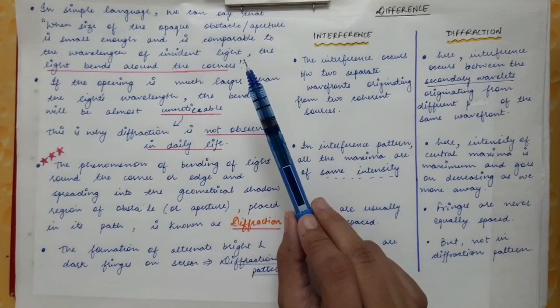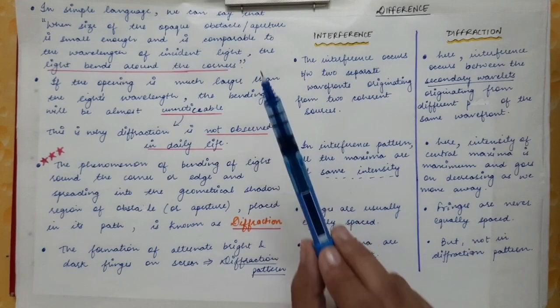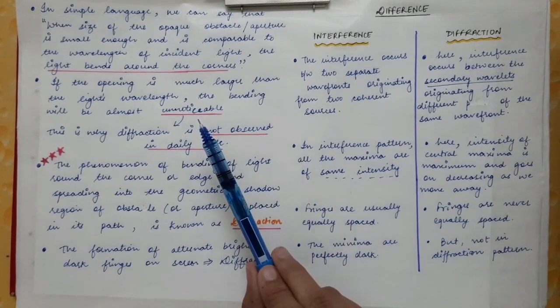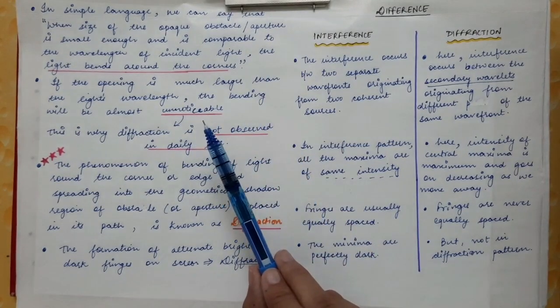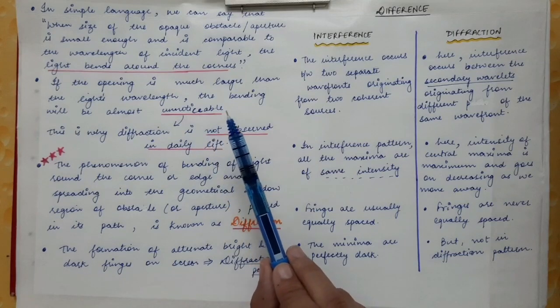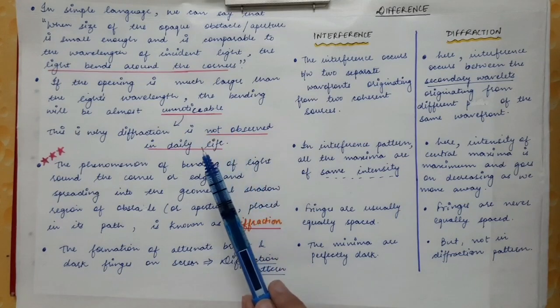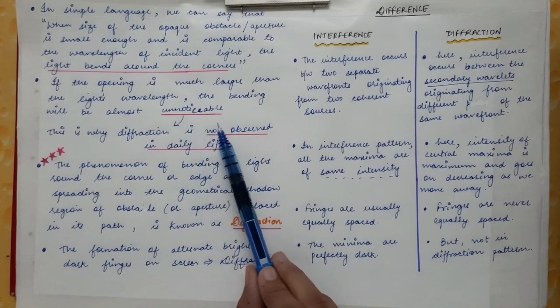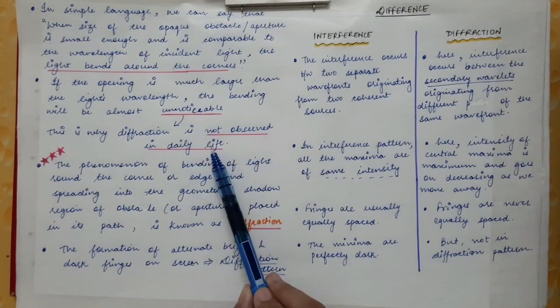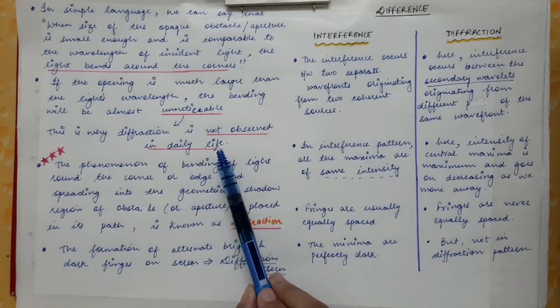So the light coming from the sun is visible light, and it has a range. The visible light has a range of wavelength from 4000 Angstrom to 7000 Angstrom, whereas the size of the obstacles or the apertures in daily life is of the order of 1 meter.